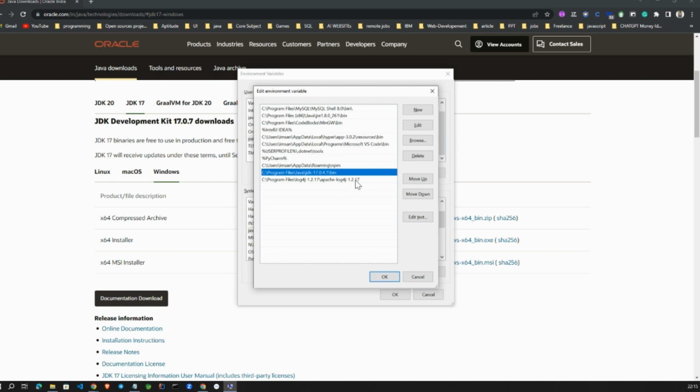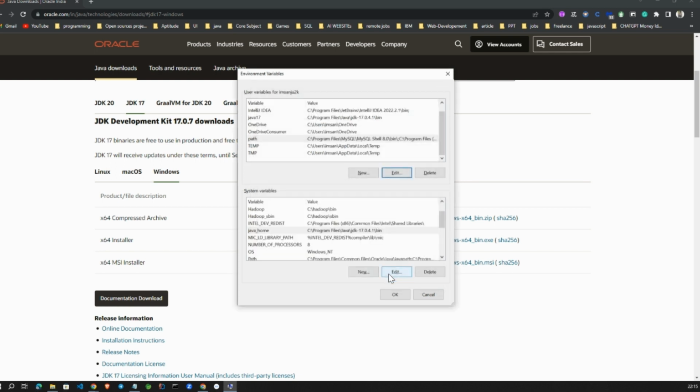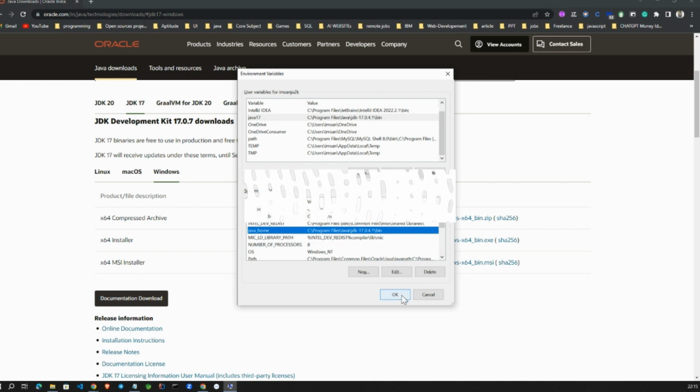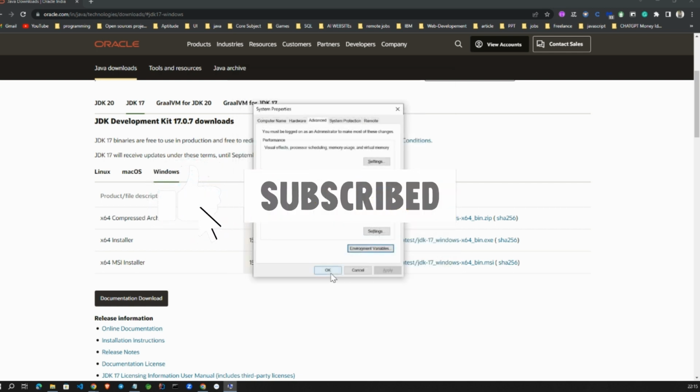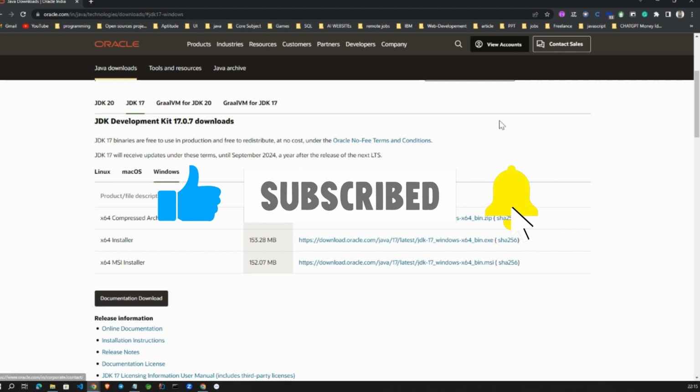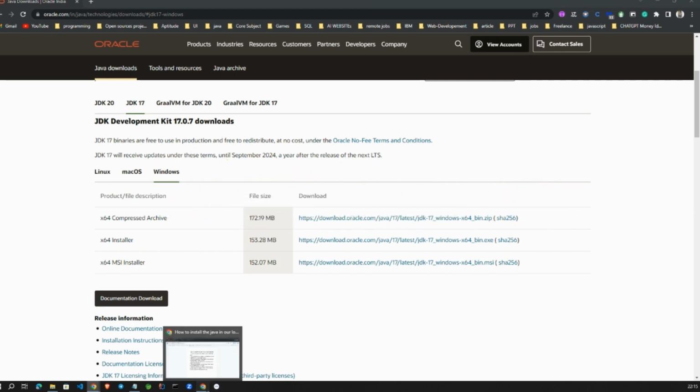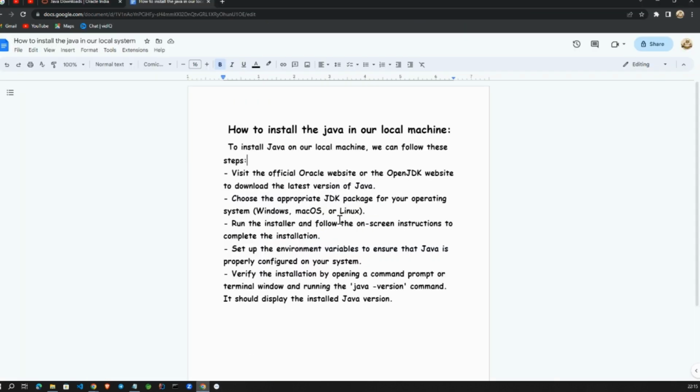Whatever version you choose to install should be set up properly, because Java has to run anytime, anywhere. Here is Java 17 here also. Click on OK after saving. Okay, and then this one is done.